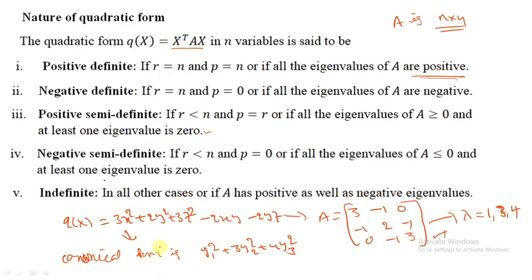Now see this one. What is the rank? Rank is the number of positive terms in a canonical form. Three terms are there, so the rank is 3. And what is the index? Index is also 3. Rank and index are both the same, then the matrix is positive definite. And the signature is 0. This is applicable in the quadratic form. All terms must be there.